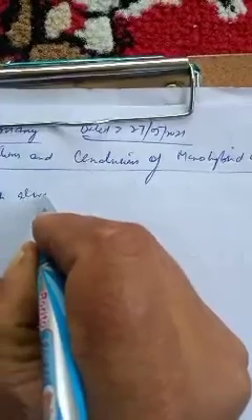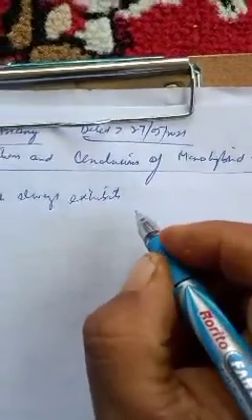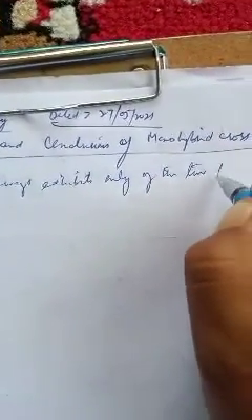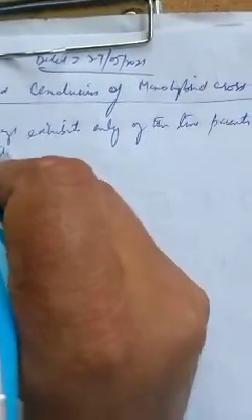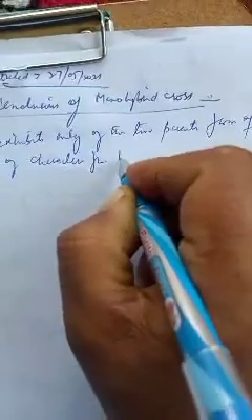We have observed that F1 hybrids always exhibit only one of the two parental forms of traits, despite inheritance of characters from both the parents.